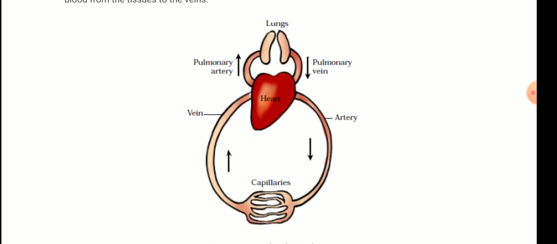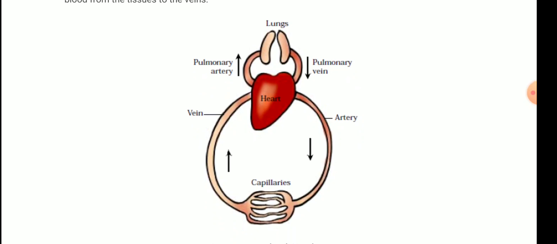So wherever there are capillaries, they help in the exchange of gases. You can see the blood is coming in the arteries, then the capillaries. So wherever there is an exchange of gases, for example between blood and the cell, there will be a capillary, because a capillary is a very thin tube like structure through which the gases can exchange. There the gas exchange takes place, and once the blood again becomes deoxygenated, or you can say has a lesser amount of oxygen, then it goes back to the vein.